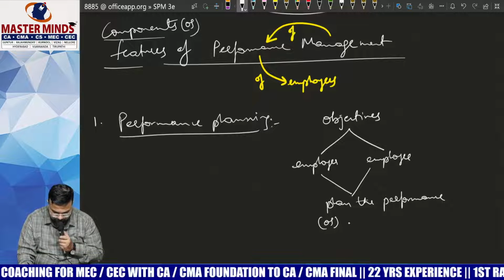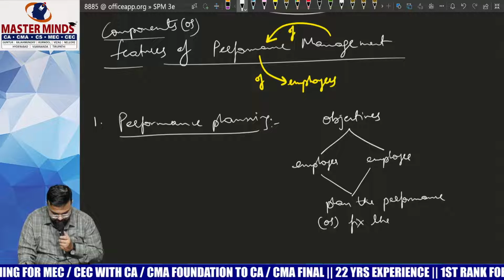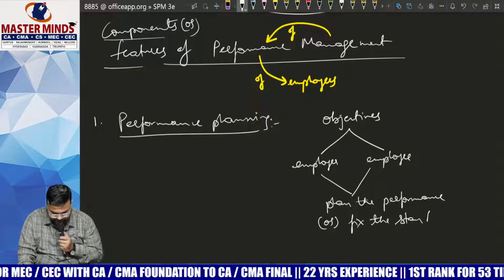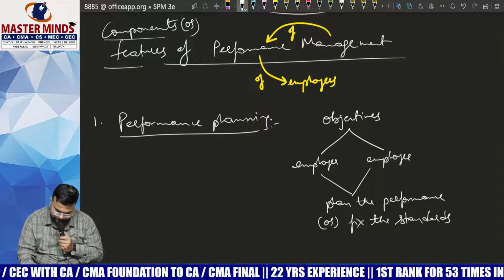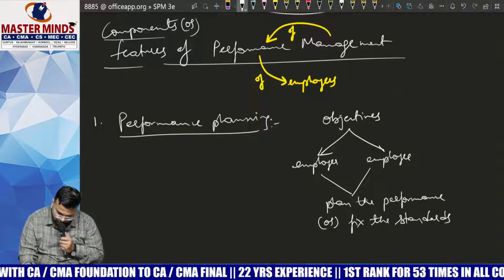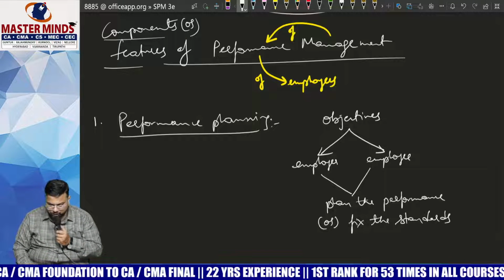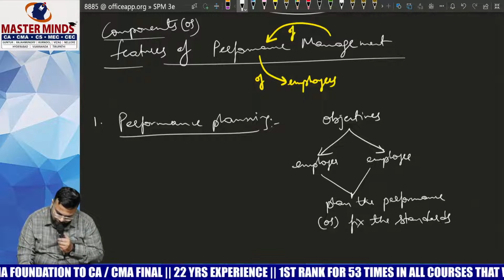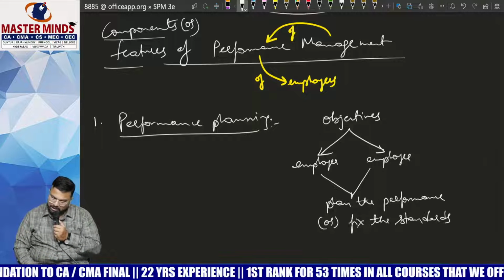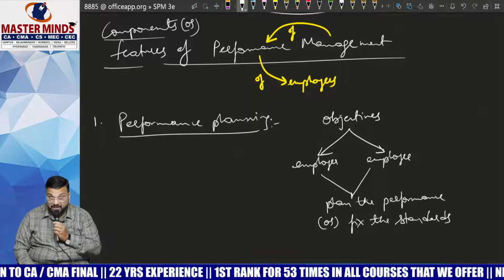Nothing but fix the standards. Based on these objectives, employer and employee will sit together and plan the performance or fix the standards.